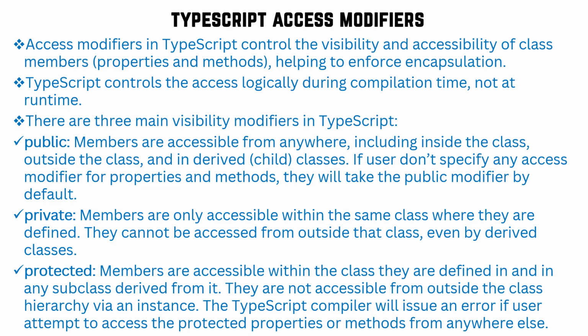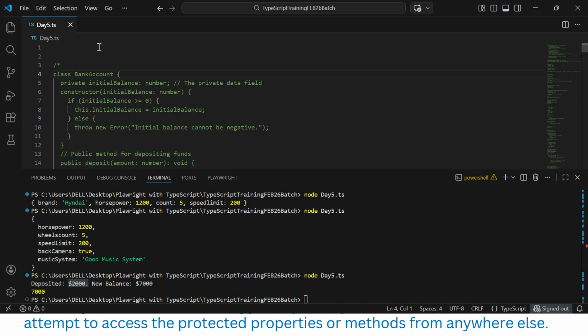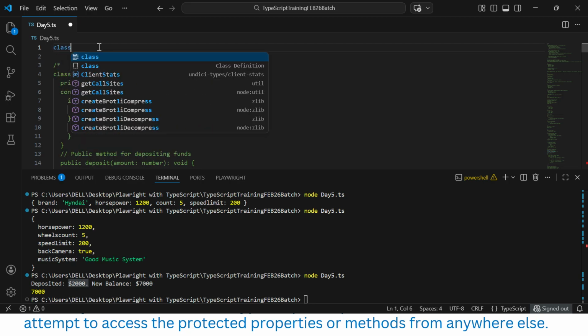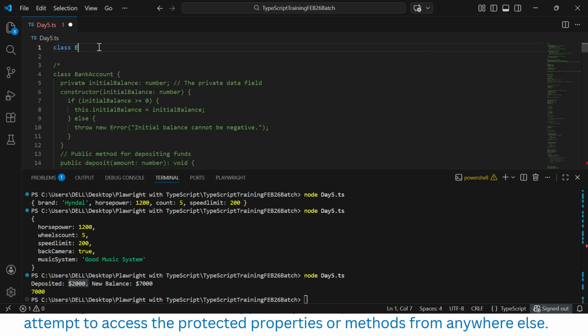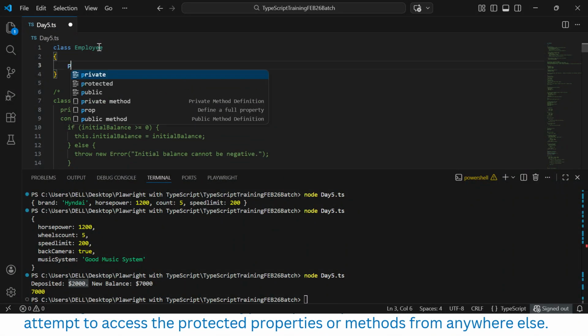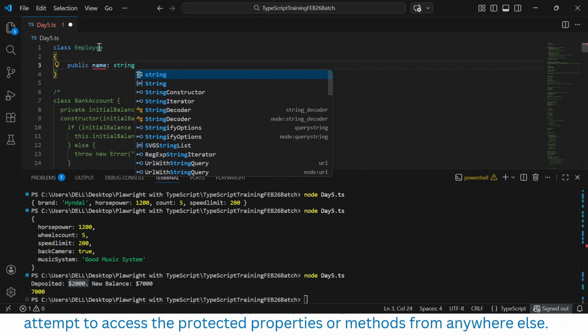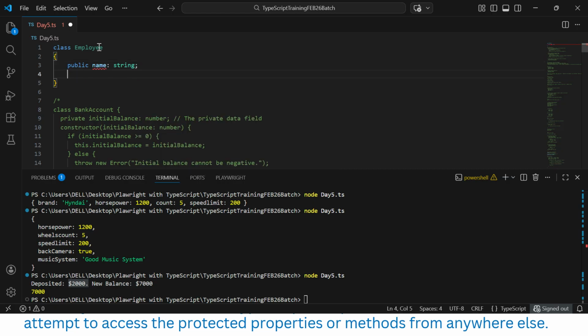So let's define a very important thing, called class. Called Employee. I can create a variable with the public access modifier, name. In case you are not giving it, it will be treated as public. Called name, string. I can create a constructor.